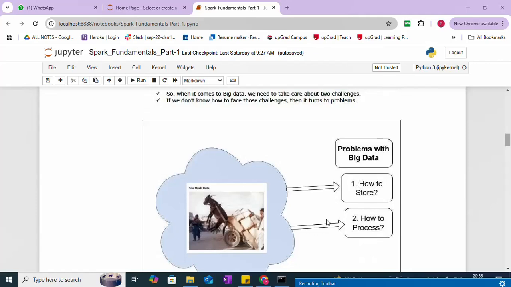To resolve these challenges, Hadoop provides a platform to store the data called HDFS, the Hadoop Distributed File System, and to process the data, it provides a processing engine called MapReduce. In short, we call it MR. MR stands for MapReduce.